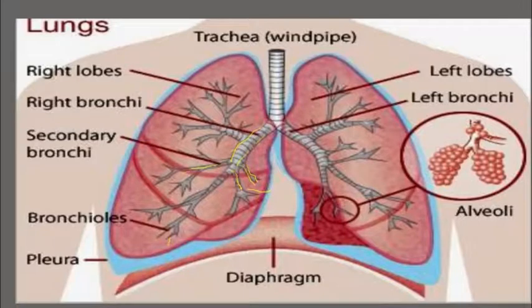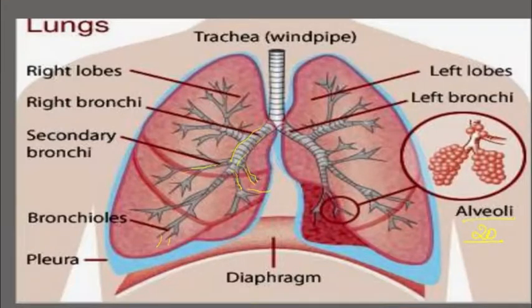The tertiary bronchioles contain small sacs that are called alveolar sacs. Each alveolar sac contains 20 alveoli. And these alveoli are completely covered by the pulmonary artery and pulmonary vein. So the pulmonary artery carries deoxygenated blood to the alveoli, and the pulmonary vein carries oxygenated blood from the alveoli.